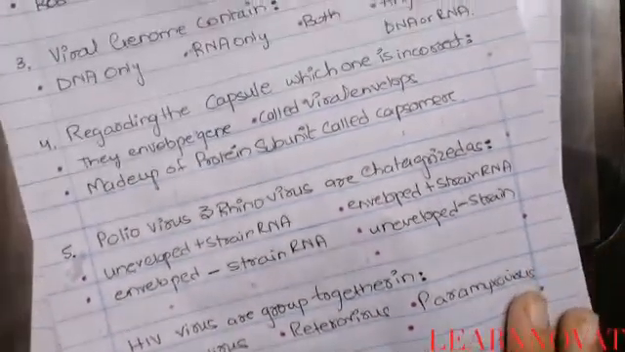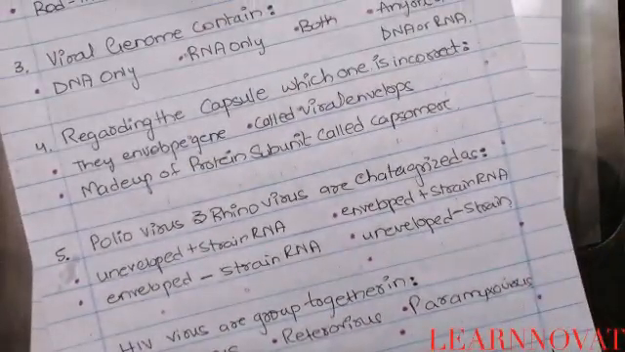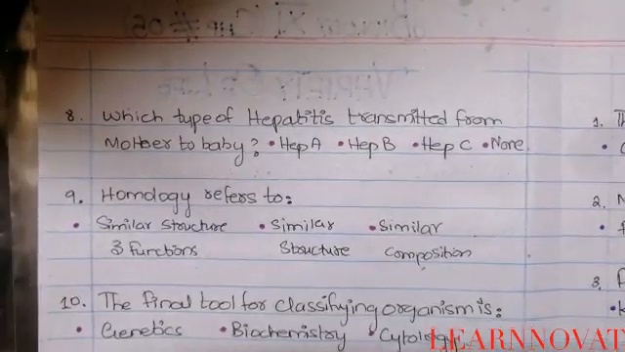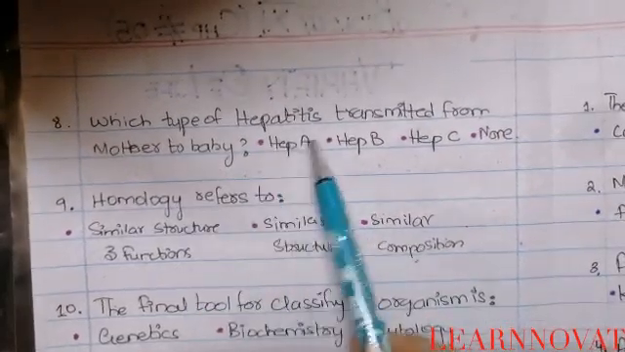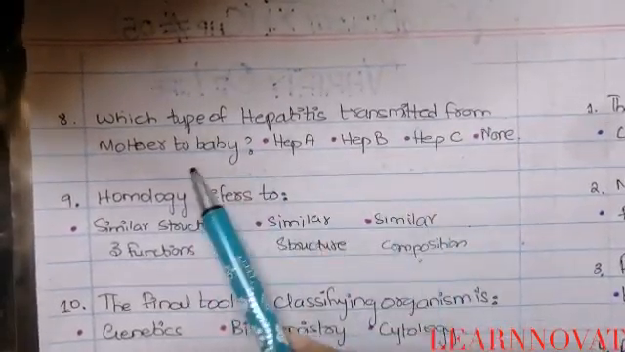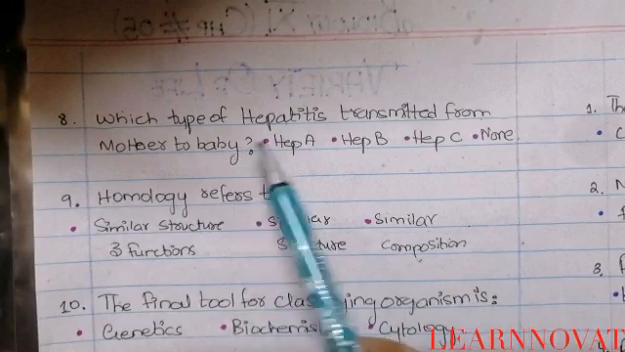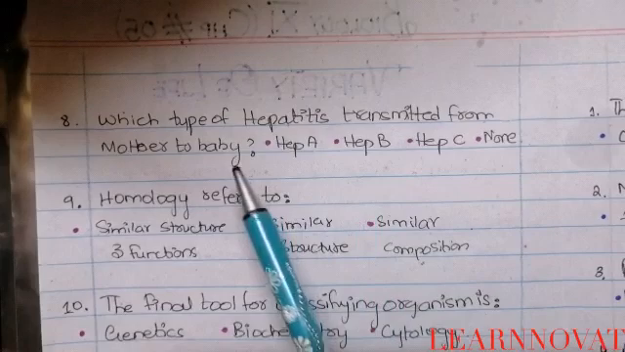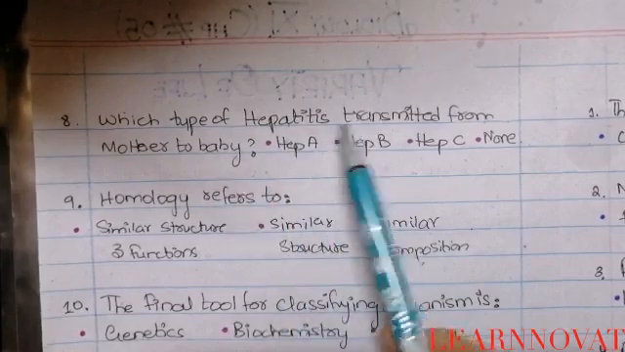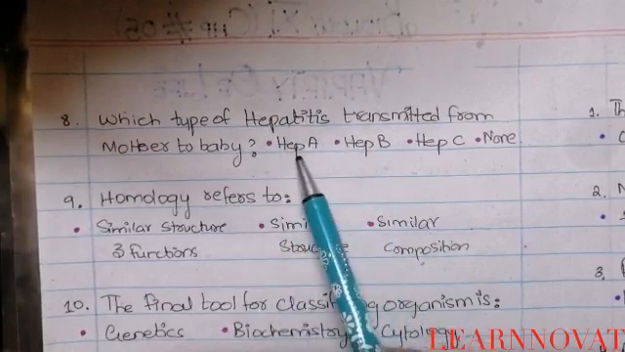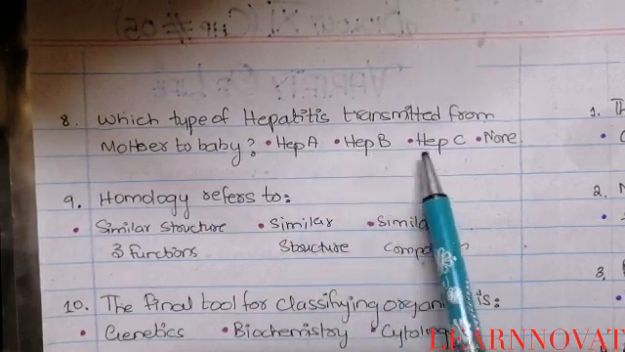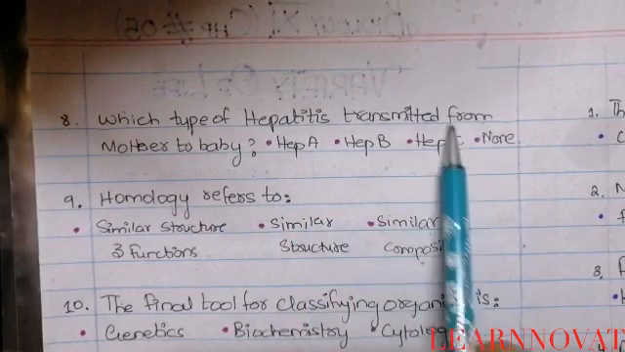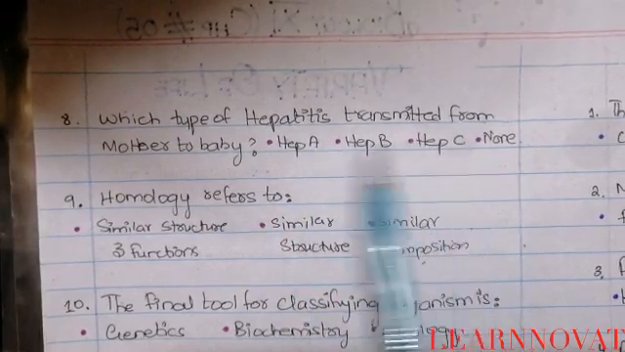Now coming to the next part, that is starting from question number 8 till question number 15. Okay, so question number 8 says which type of hepatitis is transmitted from the mother to baby? There are three types of hepatitis that are characterized in your biology book. So they are asking which type is transmitted from the mother to baby, either hepatitis A, hepatitis B, hepatitis C or none of above. So option number C is correct, that is hepatitis C is transmitted from the mother to baby.